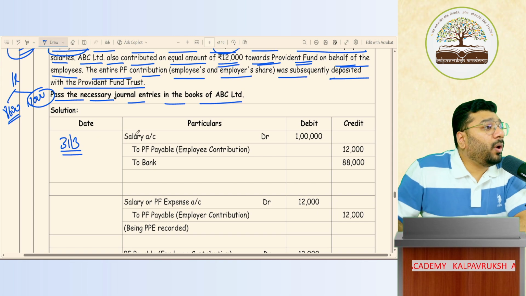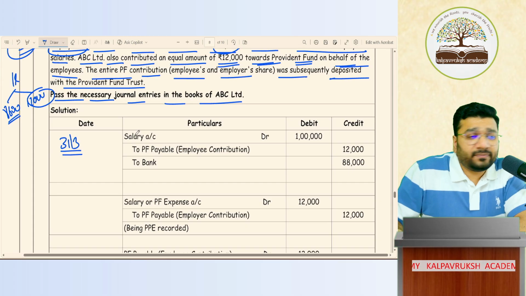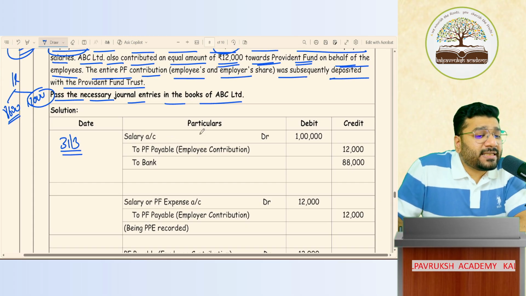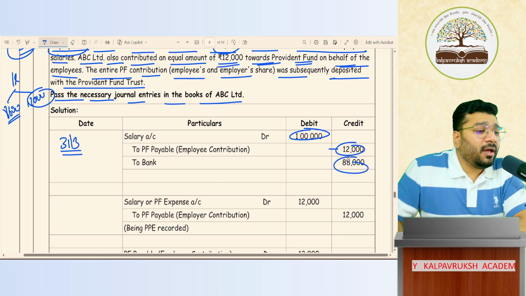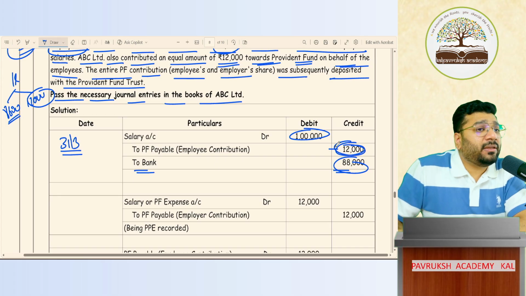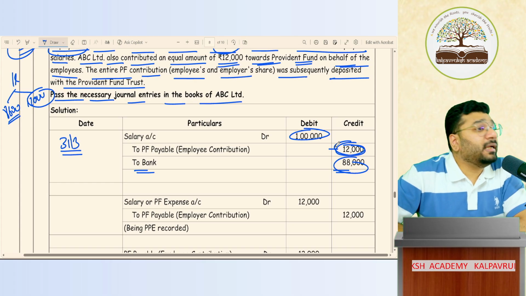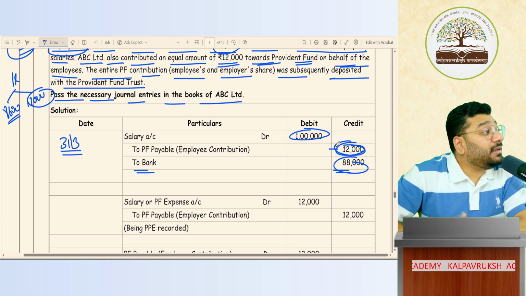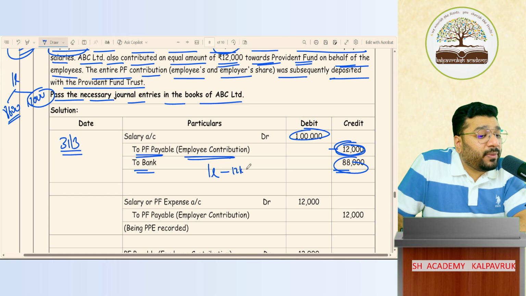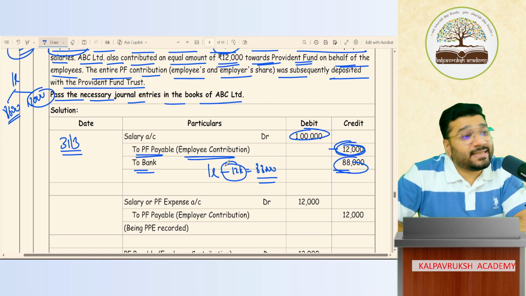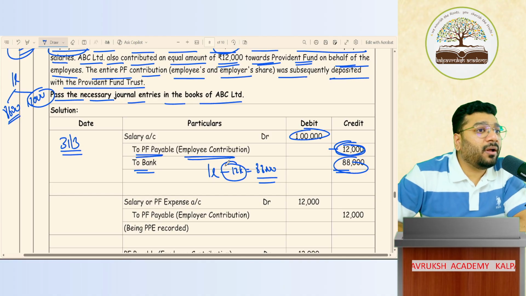31st March. What is the salary that I've agreed to pay to Sangami? 1 lakh rupees. Salary expenditure account debit 1 lakh. Any problem? Will I pay entire 1 lakh to Sangami? No. In that, I deduct her share 12,000 and give balance only to Sangami. Yes or no? So, to bank 88,000, and the remaining 12,000 where should I pay? To the PF account. Did I pay now? No. I'll pay next month. Until then it is a liability. This will be treated as PF payable. And this is employee's contribution. Means what? From 1 lakh of salary, I'm deducting their contribution 12,000 and pay balance 88,000 to employee. So this 12,000 from whose account did I deduct? Employee's account. So this is called as employee's contribution. Got it? Not got it?